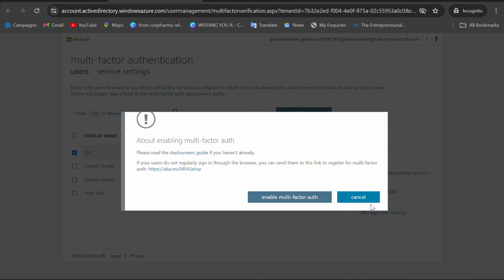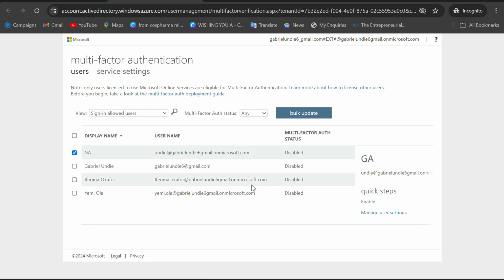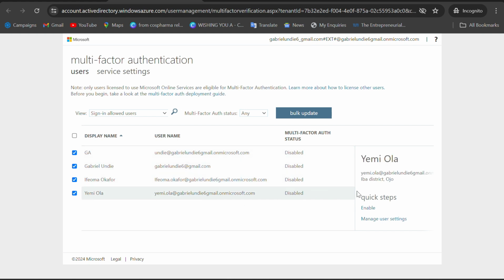So it depends on what the person will use to authenticate. It could be email, just like I showed you from the beginning of the video, or it could be the Microsoft authentication application that is downloaded into your iPhone or into your Android phone. All right. So if you want to enable for all, you can check all of them. All right. And then enable for all.